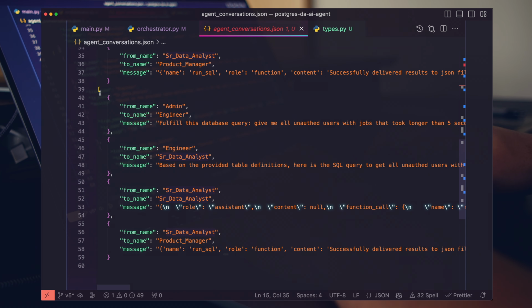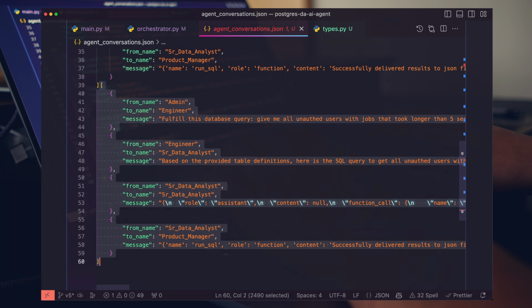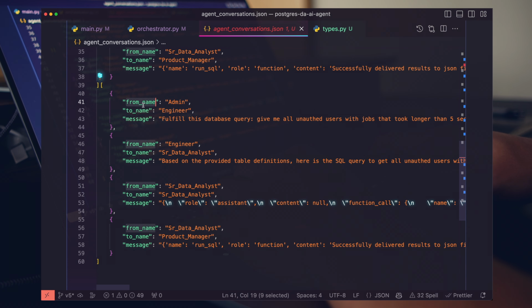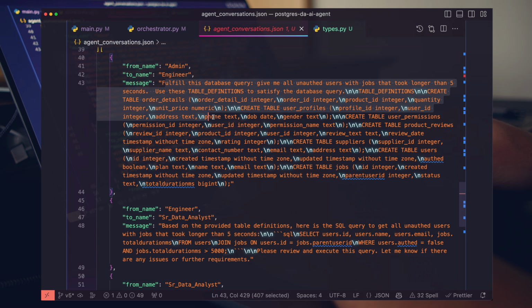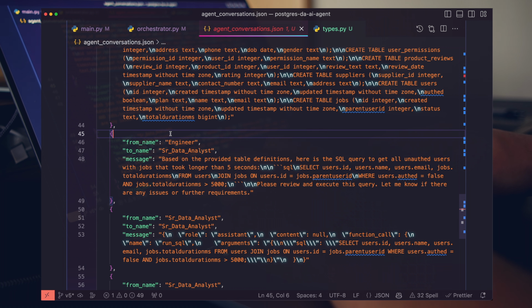If we look at the final result here, this is what the final output would look like. We can see that we have from name and to name. So the admin is saying to the engineer, fulfill this database query, right? And we can go multi-line mode here. Fulfill this database query, basically pass in everything that you would expect. Here's a message. And then we have the from to, engineer goes to the analyst.